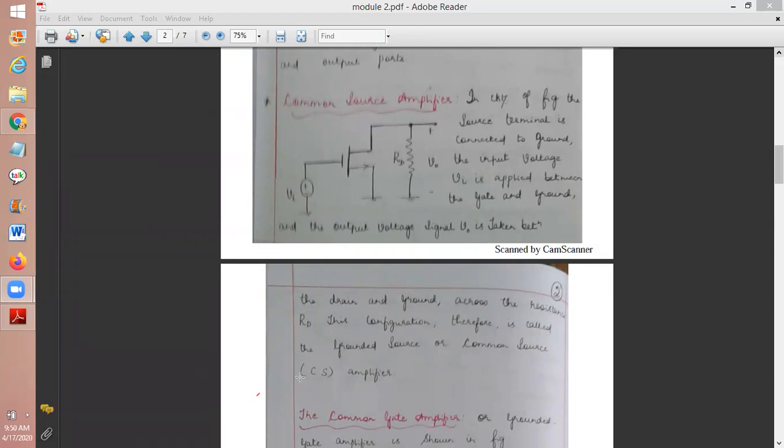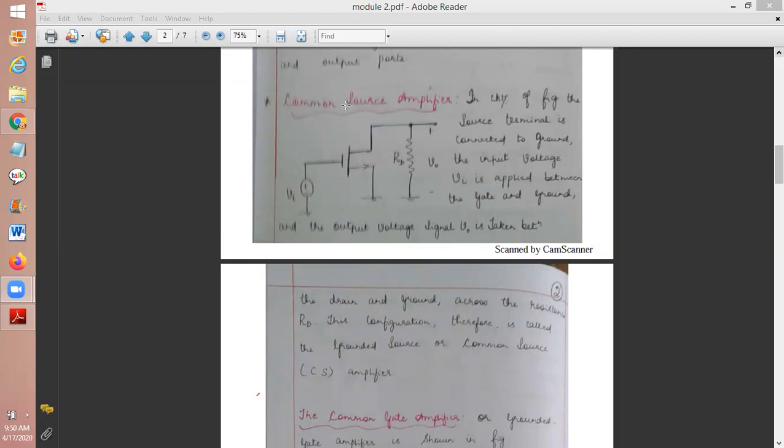Okay. So if I say common drain amplifier, the drain terminal will be common to both input and output. If I say common gate configuration, the gate terminal will be common to both input and output. So the first thing, when I say common source amplifier, what you have to remember is the source terminal will be common to both input and output. What is the other thing?